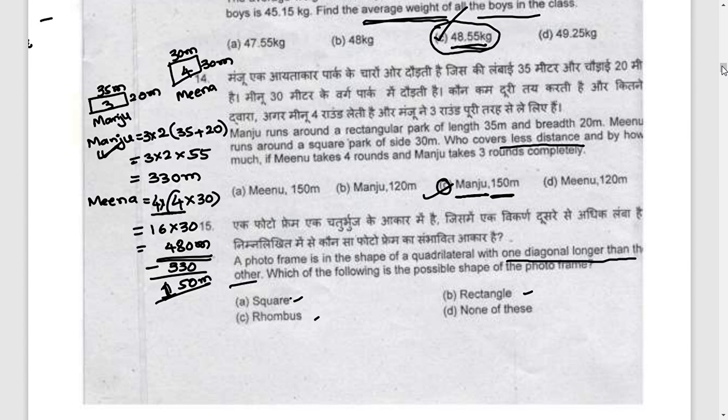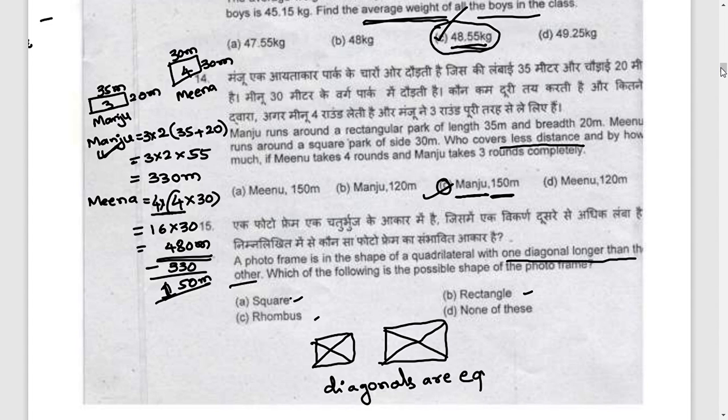In square and rectangle, diagonals are equal. Diagonals are equal in square and rectangle. Whereas in rhombus, you do not have equal diagonals. So here one diagonal may be longer than the other. So answer will be rhombus here.